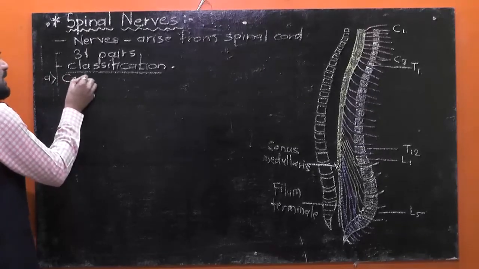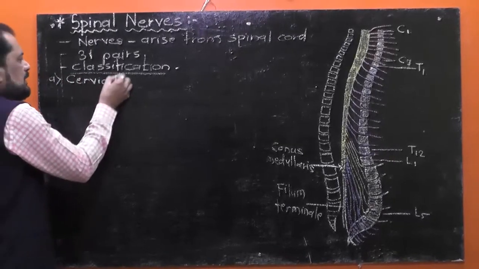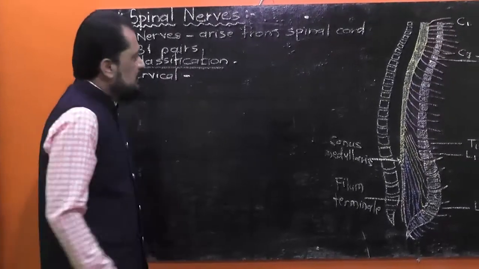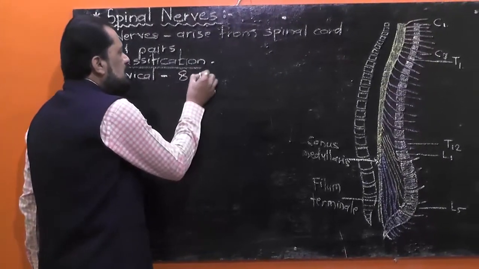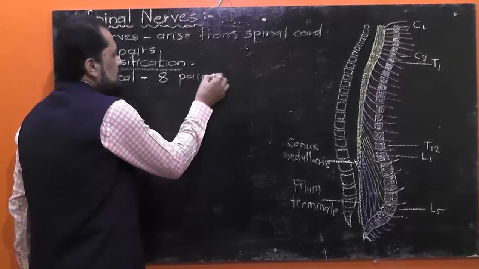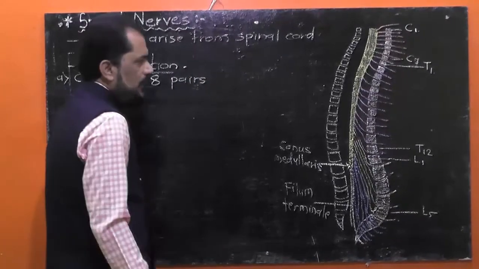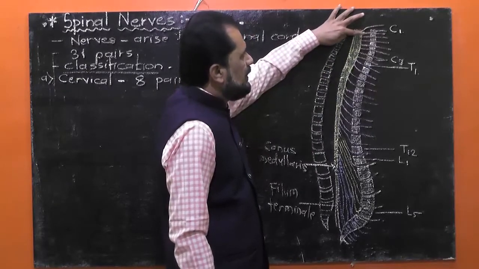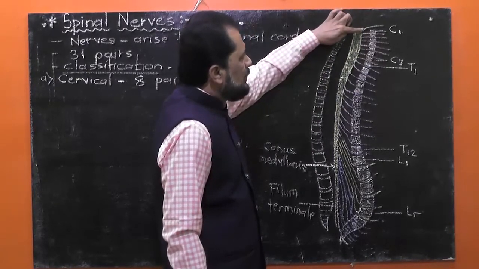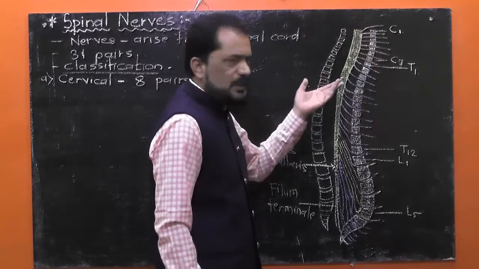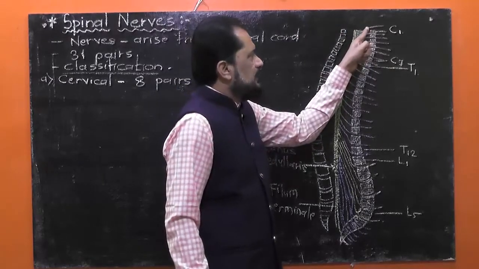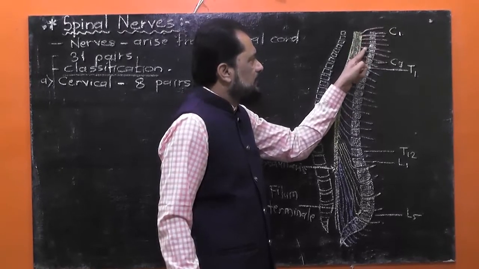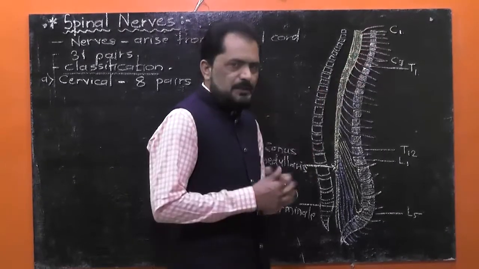such as cervical spinal nerves. The initial 8 pairs of spinal nerves are known as cervical. In this diagram, with the help of red color, I have shown the cervical spinal nerves. You can count here C1, that is the first cervical nerve, second, third, fourth, fifth, sixth, 7 and 8.